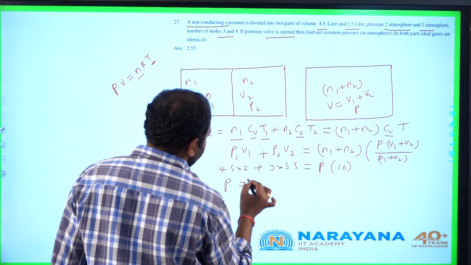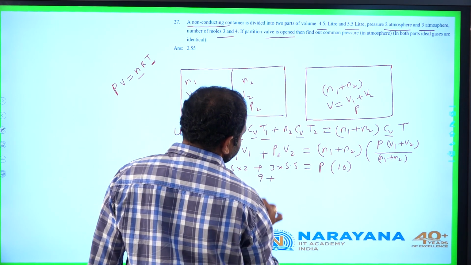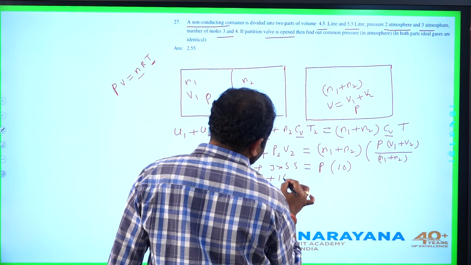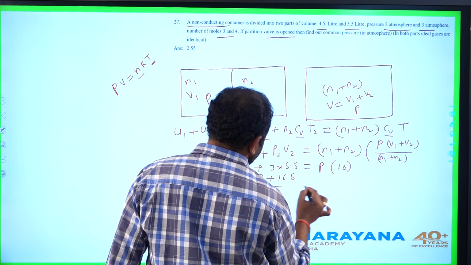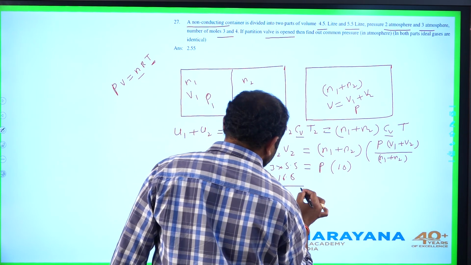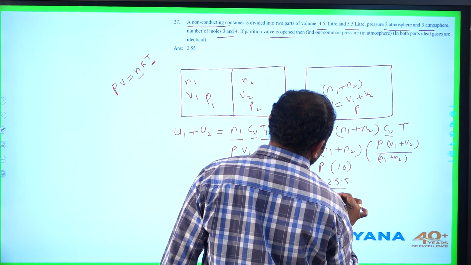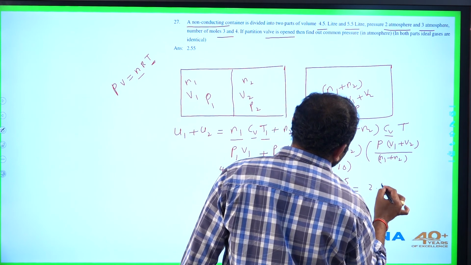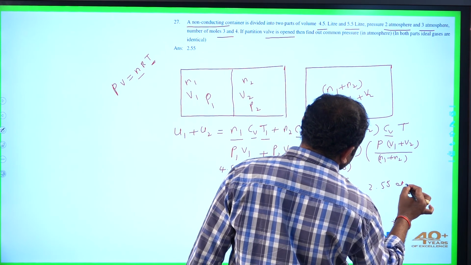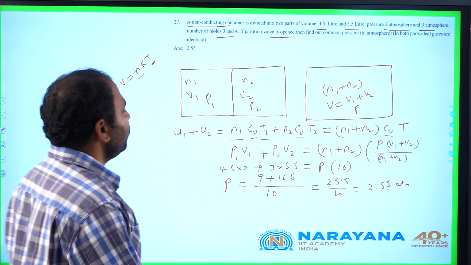So P equal to 9 plus 16.5 divided by 10. So this is 25.5 by 10, or it is 2.55 atmospheric pressure. So the answer will be 2.55.